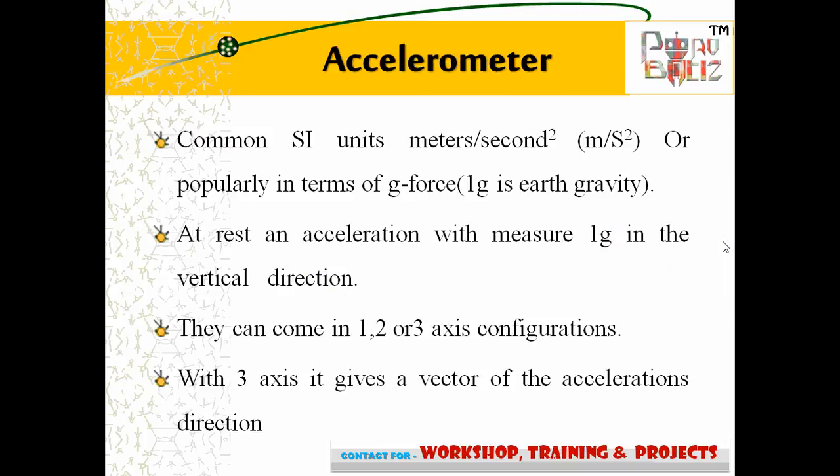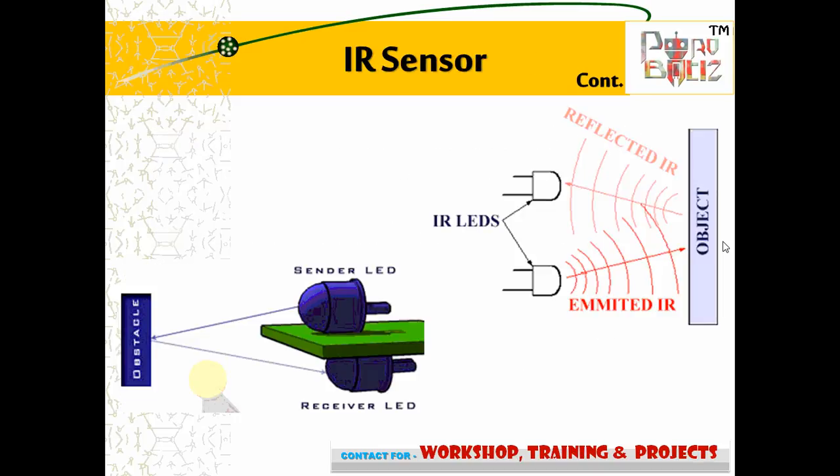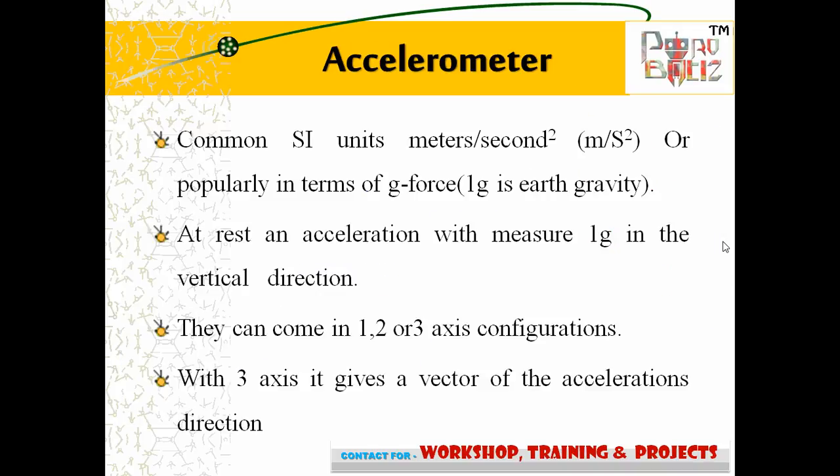Here I have to discuss the topic of accelerometer. The common SI unit is meters per second squared, often expressed in terms of G-force.